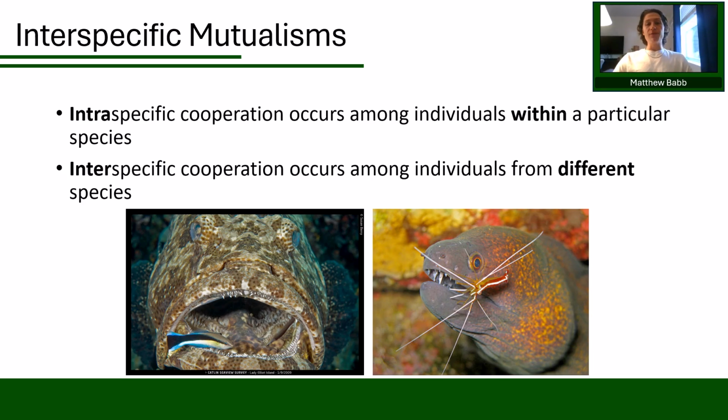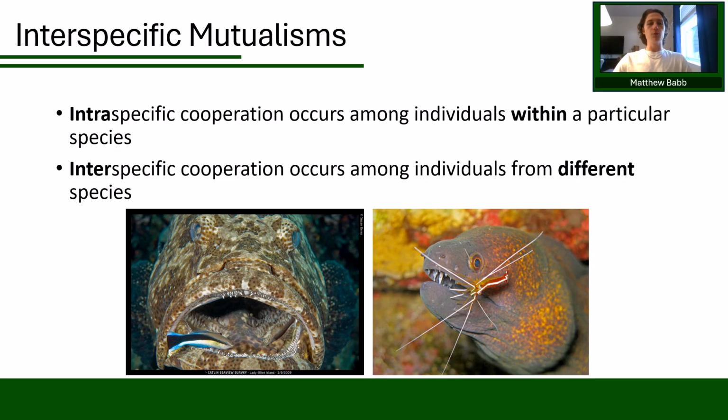All right. So far, we've been focusing on intraspecific cooperation, which is what happens between individuals of the same species. But cooperation is not limited to that. When it occurs between different species, we call it mutualism or interspecific mutualisms. One classic example of mutualism is between the cleaner wrasse and the lionfish, which I already discussed.